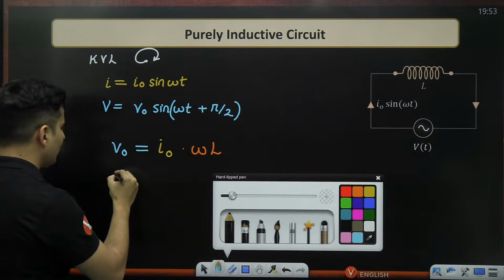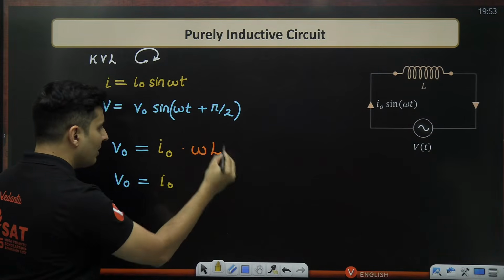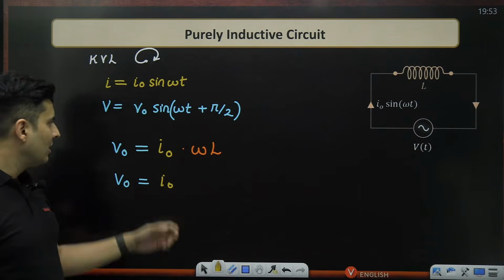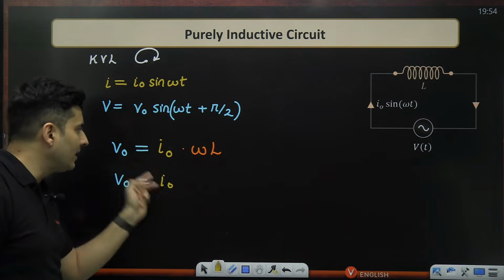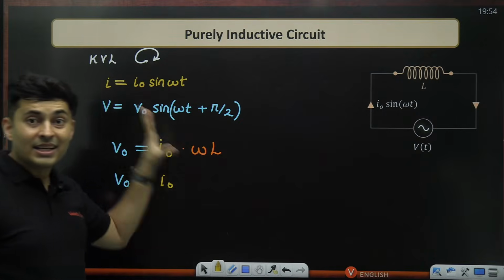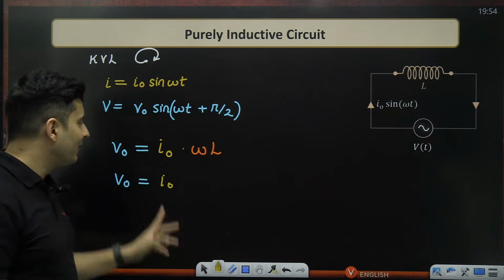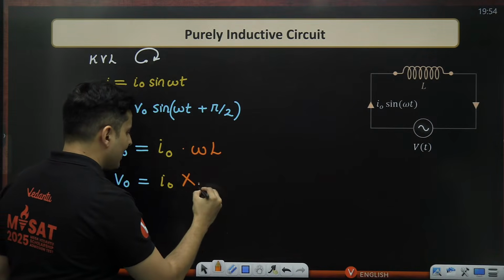Voltage is current multiplied by a dimensional quantity similar to resistance. So this also has the unit of ohms. If this increases, current decreases, so it opposes, but it can never cause energy loss. Inductor stores the energy in the magnetic field. Keep that in mind.